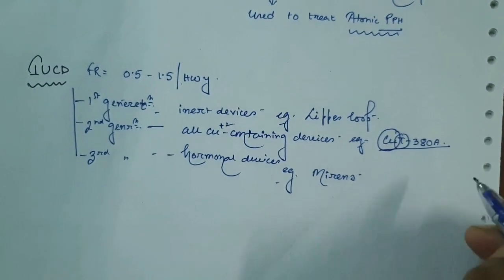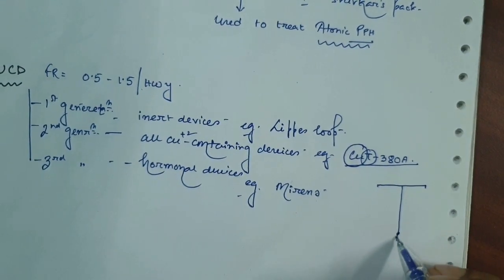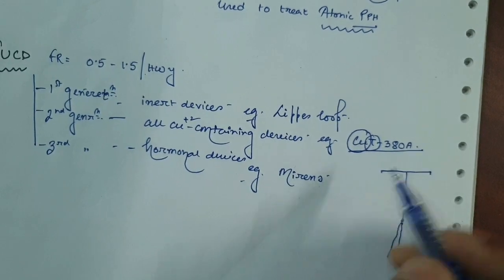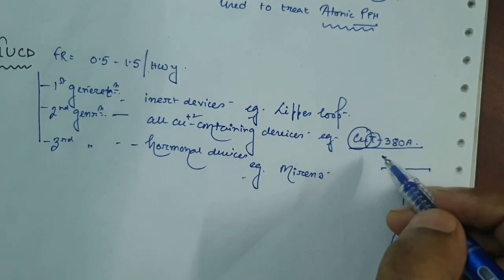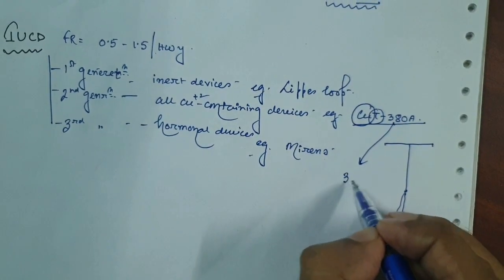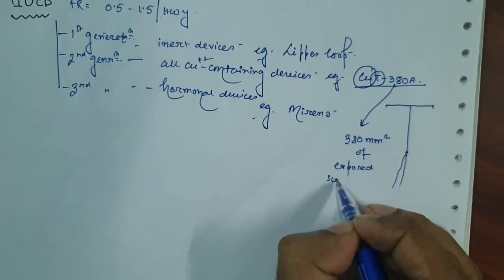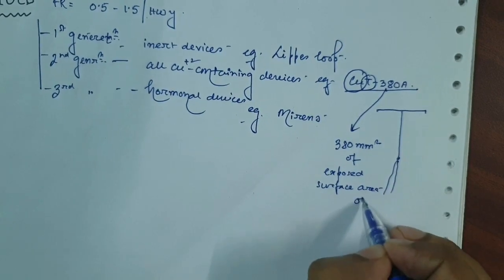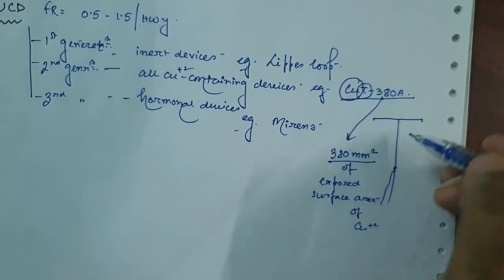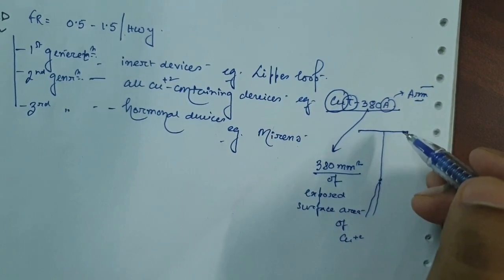T came from the shape of the device, it's T-shaped, and below there are two threads, and this device is inserted into the uterine cavity of the female. 380 means the surface area: the exposed surface area of copper is 380 millimeter square, and A is for arm. So this is the term copper T380A.